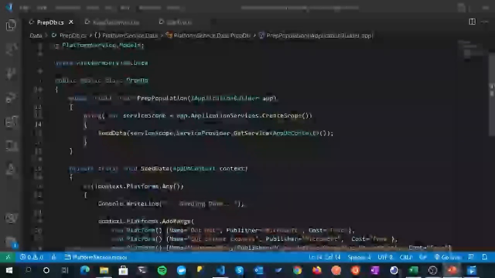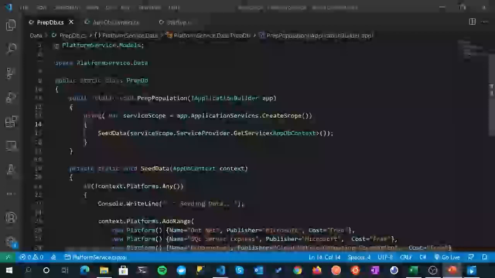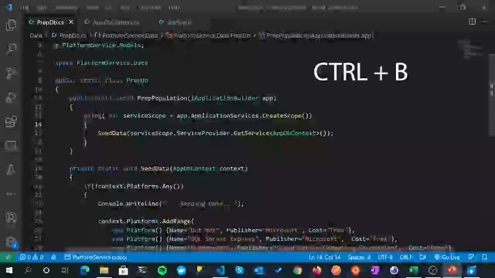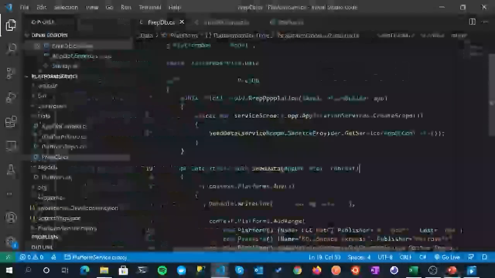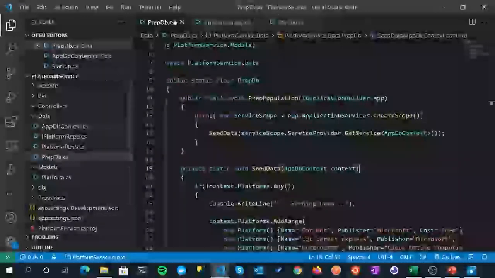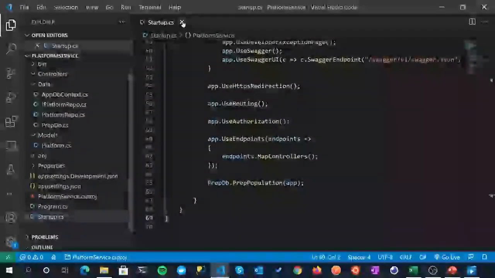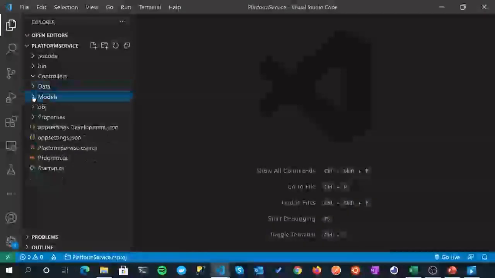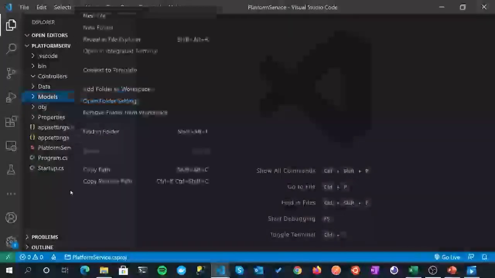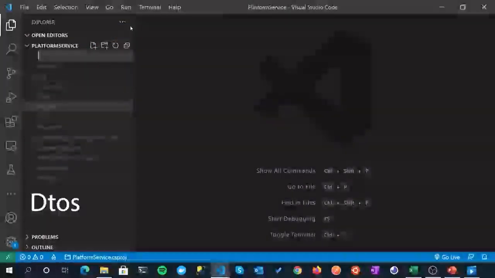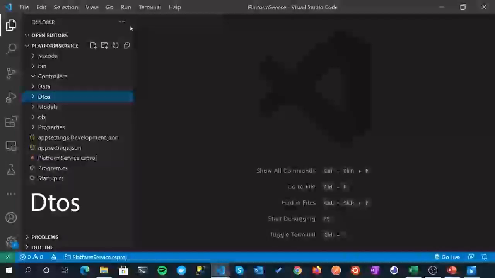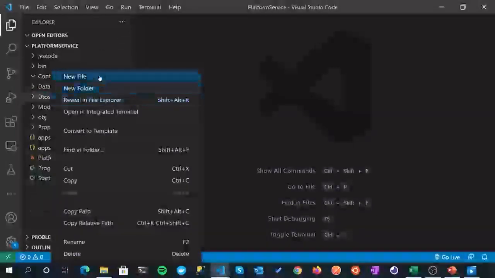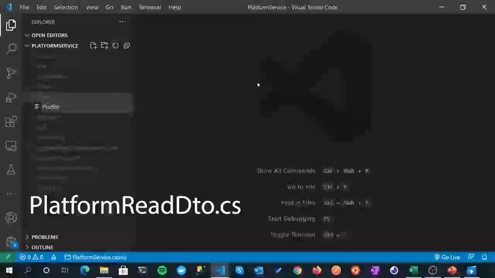All right, so back over in our application, make sure you've closed down any running services or any running servers. And I'm going to do Control B to bring back up our Directory Explorer, and I'm just going to close down these windows here just to make it a bit nicer. And we are going to create yet another folder, so right click new folder, and we're going to call this DTOs. And we're going to get our first DTO, new file, and I'm going to call this platform read